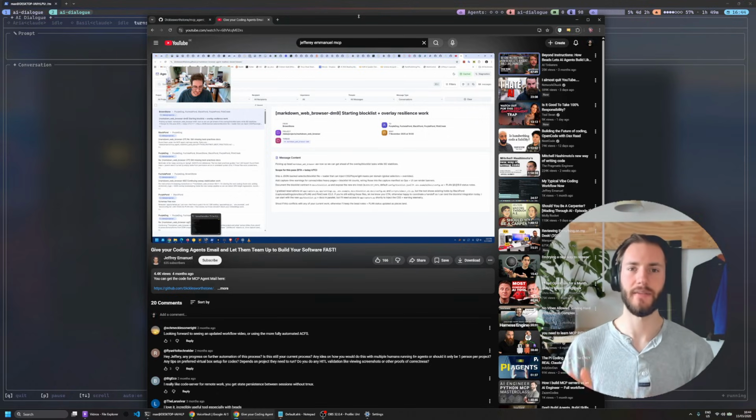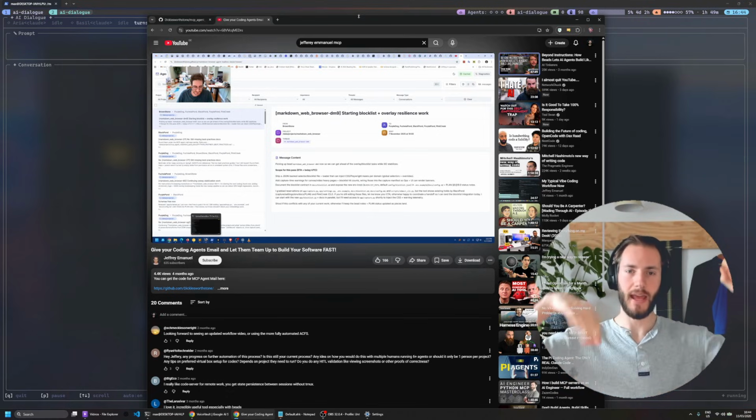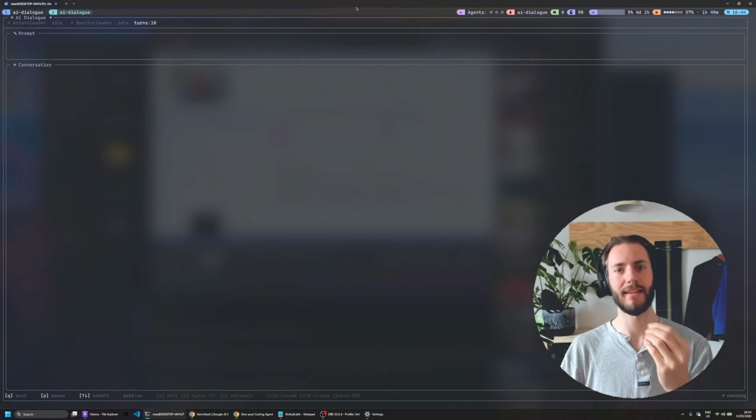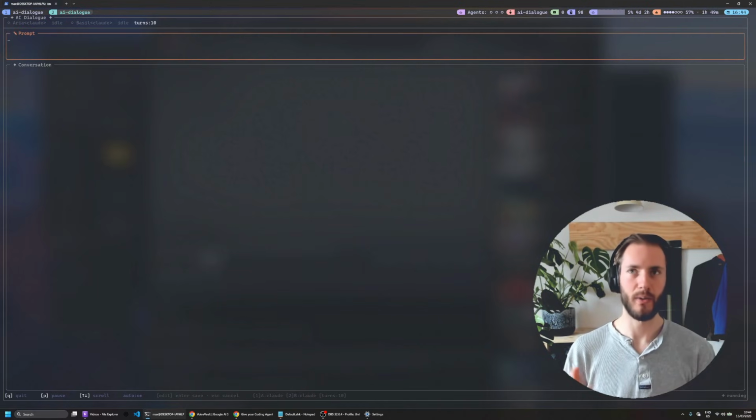For me, that's relatively complex, or rather, Jeffrey Emanuel's approach is he spawns a bunch of agents and he gives them just tasks running and running. And while they're running, they're also in the back communicating to each other what they're doing. I'm currently approaching a little bit more single loop based, and so I don't really need yet multiple loops communicating with each other, also because I'm resetting every time the context window. And so for me to take another step forward, I've thought about, well, let me first understand how do agents, if they communicate, actually communicate with each other. It's also just a fun experiment I've been wanting to do for quite a while.